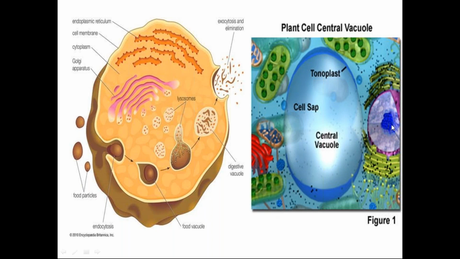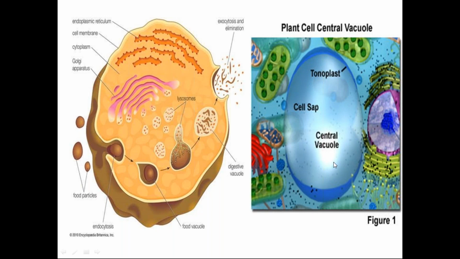If you see the actual morphology of the vacuole, at the periphery there is something which is called the tonoplast. What is the tonoplast? That is asked for 2 marks. The tonoplast is not the cytoplasm of the vacuole. You have to know this. The cytoplasm of the vacuole is called the cell sap, and the tonoplast is actually a single layer present on the periphery of the vacuole.